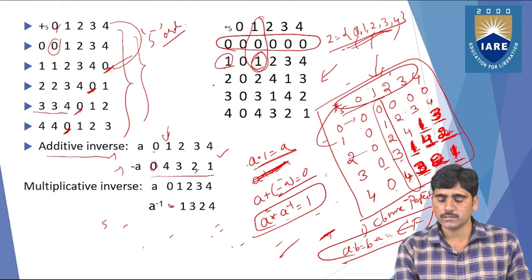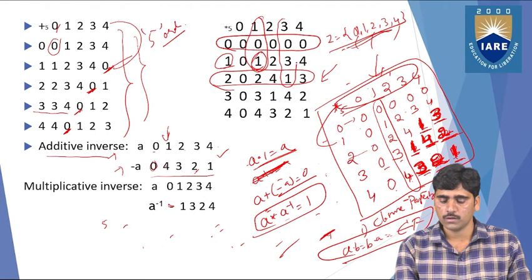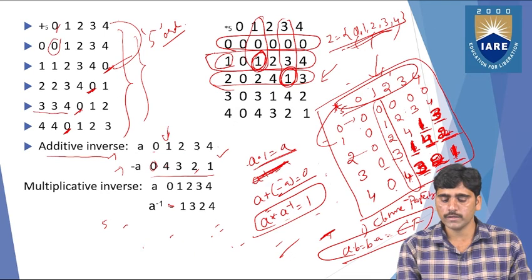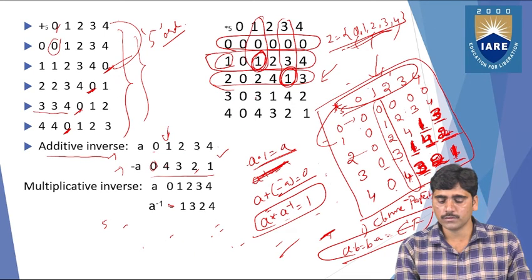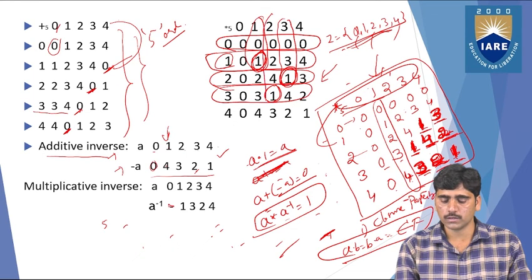For the second column, you get the 1 in the third row. And for the third column, you get the 1 in the second row.